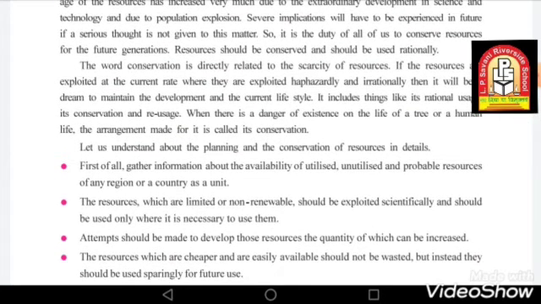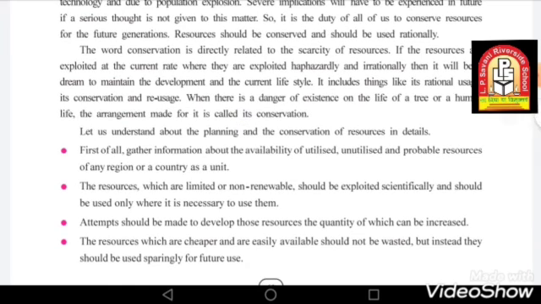For example, the trees. As we all know, the trees in our India are getting cut off. So to conserve that, the government started making rules. The government started charging a fine if you cut any tree anywhere. So you can be punished or charged a fine.